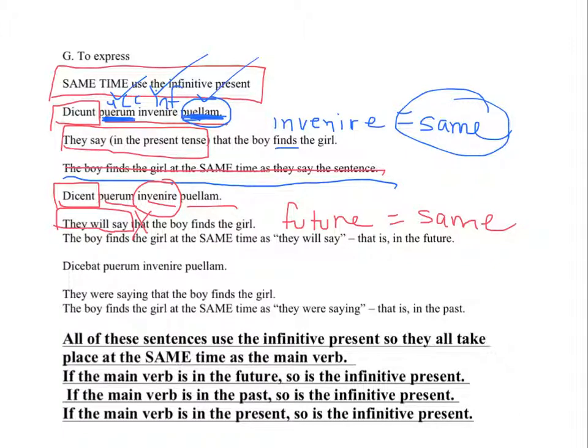Look at the last example. Decebat, that's the imperfect, that's a past tense. That's the main clause. They used to say, or they were saying, that the boy finds the girl. Invenire is an infinitive present, and since the main clause happens in the past, that means that the subordinate clause happens at the same time, which is in the past.